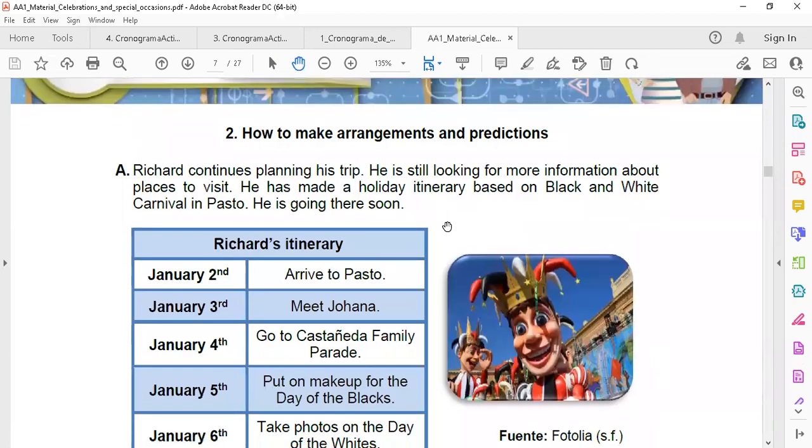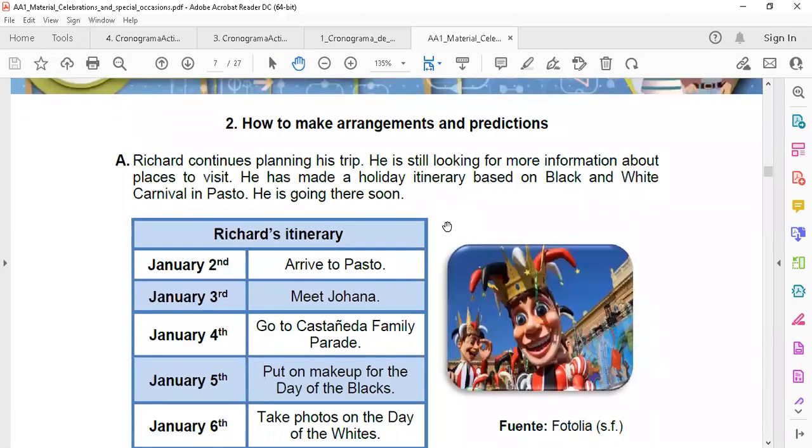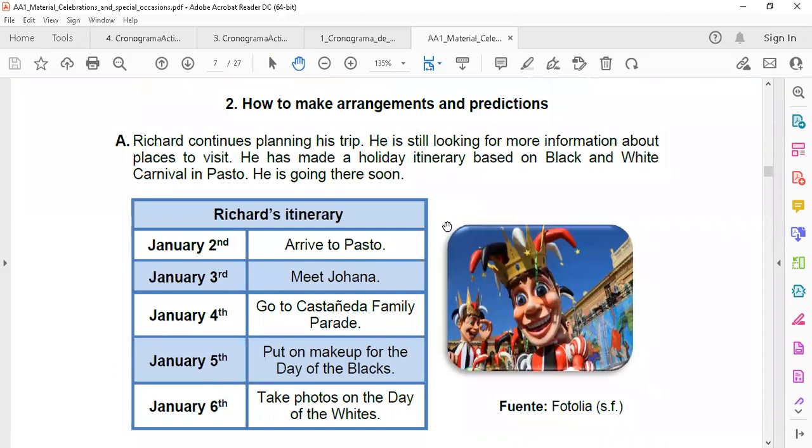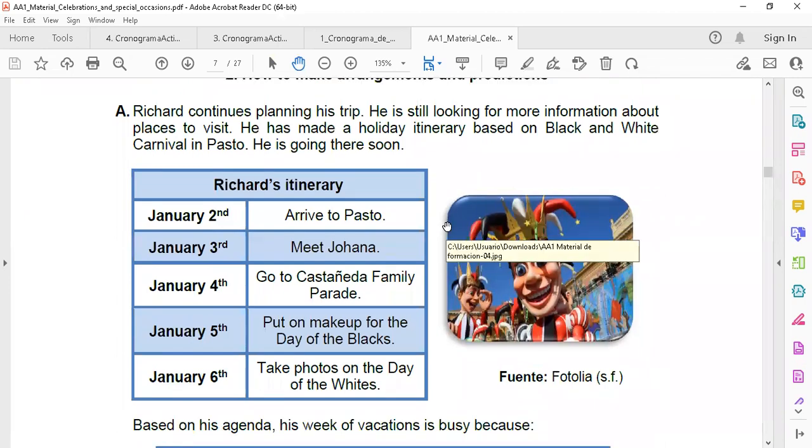Okay, now talking about how to make arrangements and predictions. Richard continues planning his trip. He's still looking for more information about places to visit. He has made a holiday itinerary based on the Black and White Carnival in Pasto. He's going there soon.